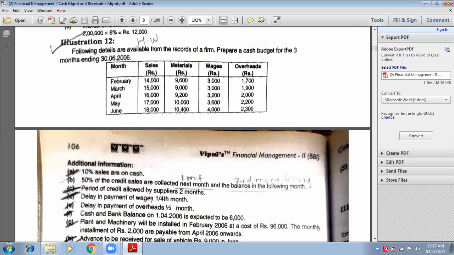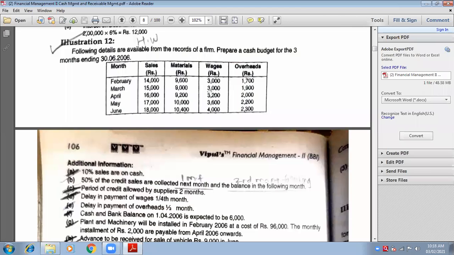Yes, ma'am. 1/4 month means the month cannot be divided into 1/4 and 3/4 part. The amount can be divided. So take the wages. We are preparing for 3 months ending on 30 June, so we have to make April, May and June. Now you have to think about March. 3,000 is the wages of March, but you need to divide this 3,000 into two parts, 1/4 and 3/4.